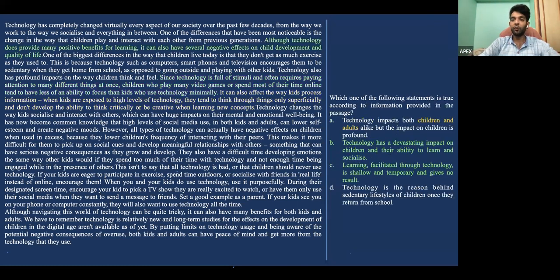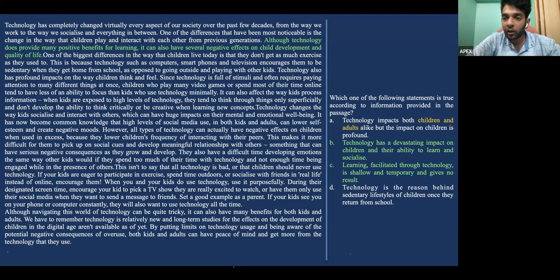Now, the second question is, which one of the following statements is true according to the information provided in the passage? Now, over here, if you look at the statement provided in the green text in the passage, although technology does provide many benefits for learning, it can have several negative effects on child development and quality of life, right? Now, that part is highlighted.